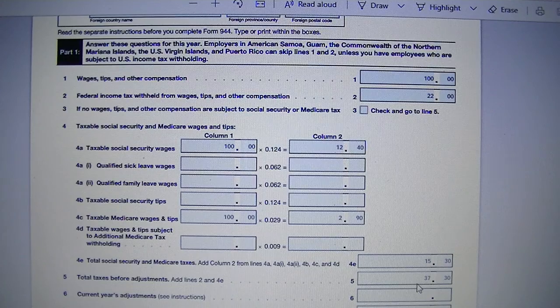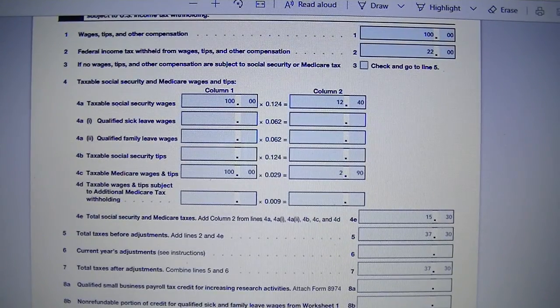And line 2 and line 4 will give you the total to put on line 5, which is the total tax before any adjustment. And that's what we will cover in this session.